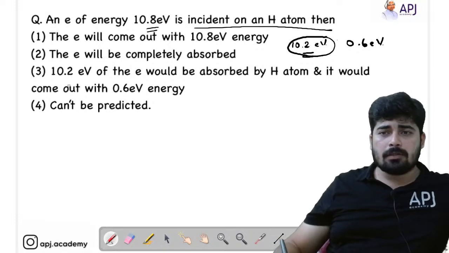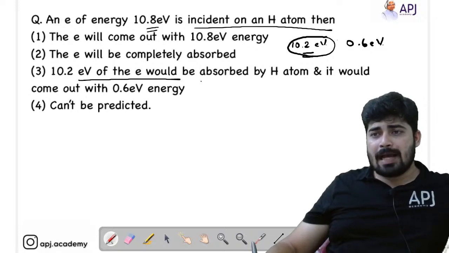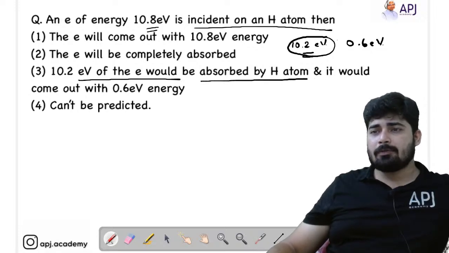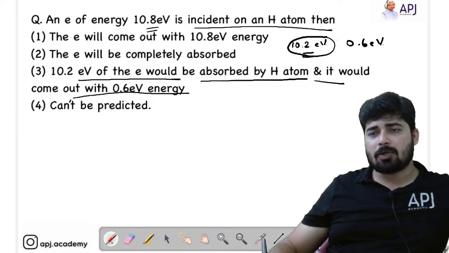So option 3 will be the right answer. That means 10.2 electron volt of the electron's energy would be absorbed by the hydrogen atom and it would come out with 0.6 electron volt energy.